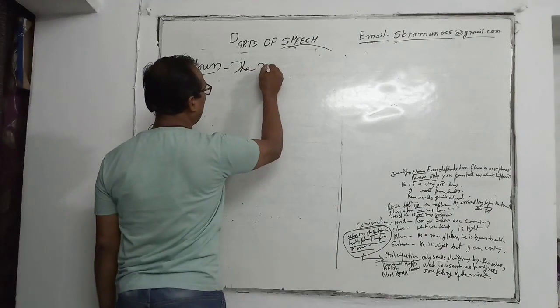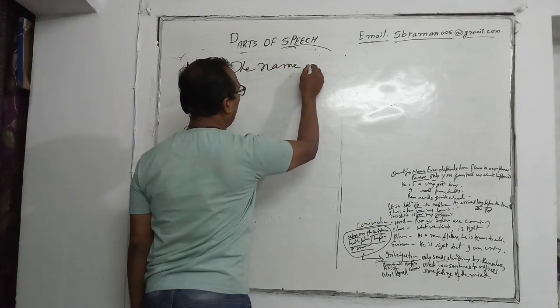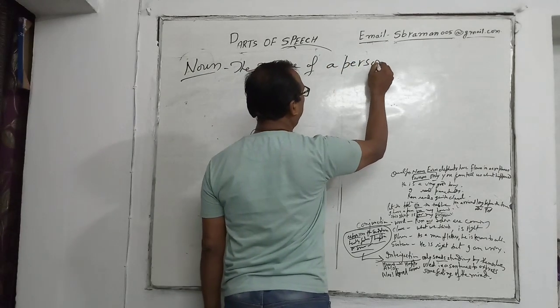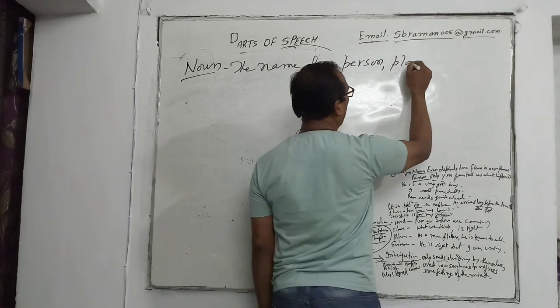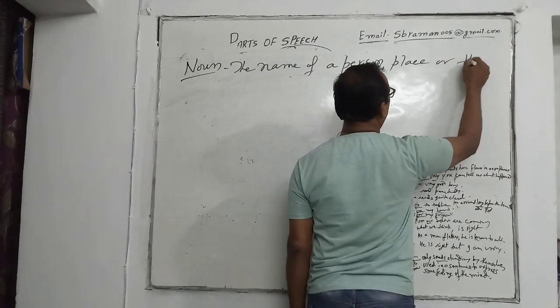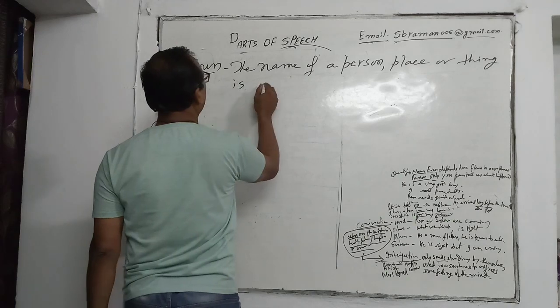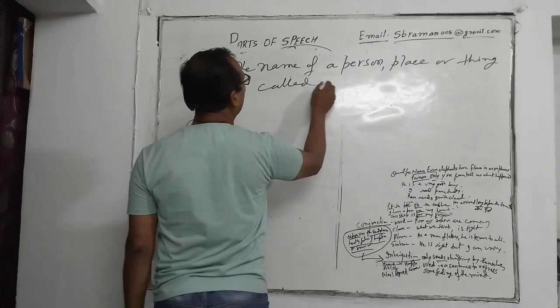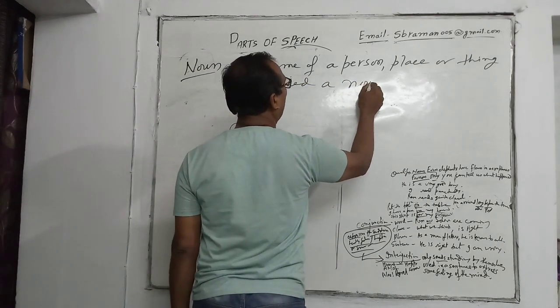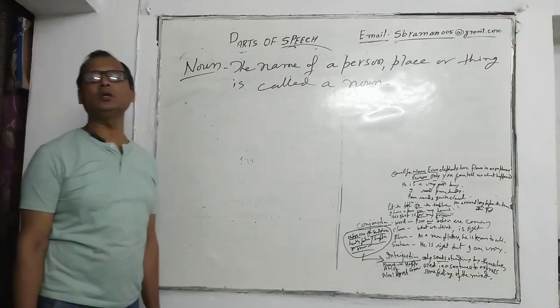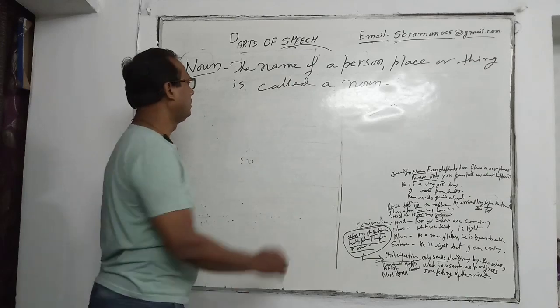The name of a person, place or thing is called a noun.